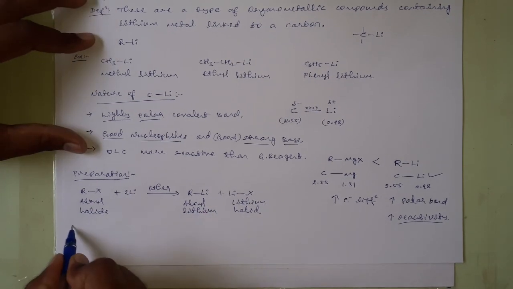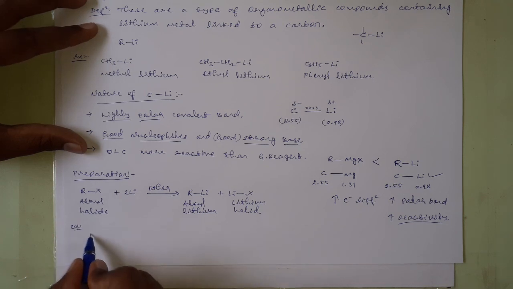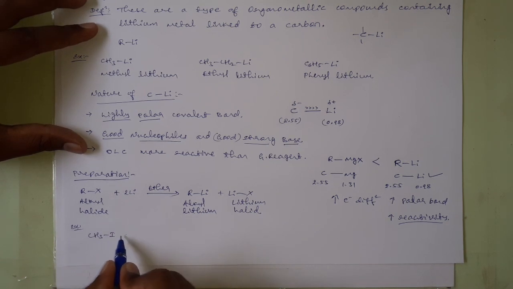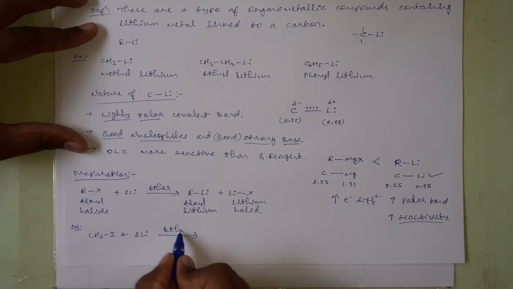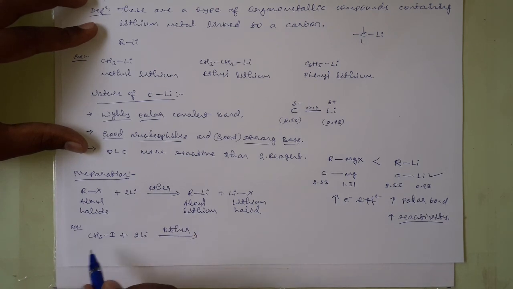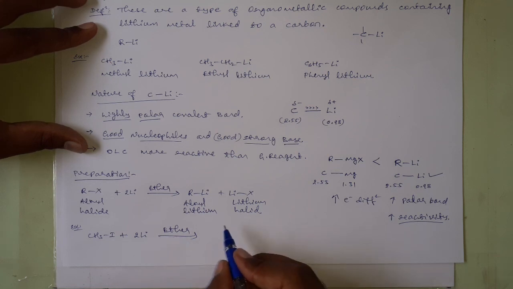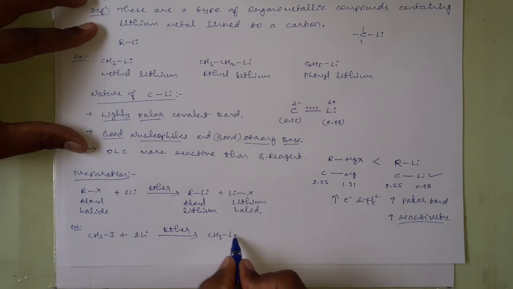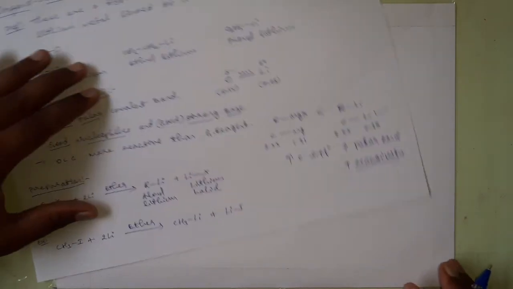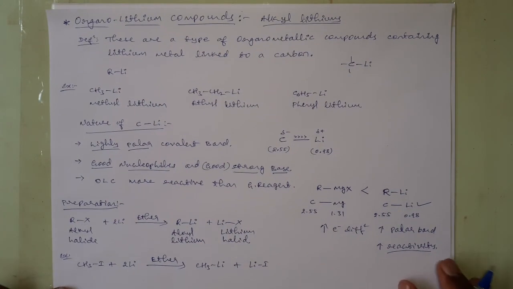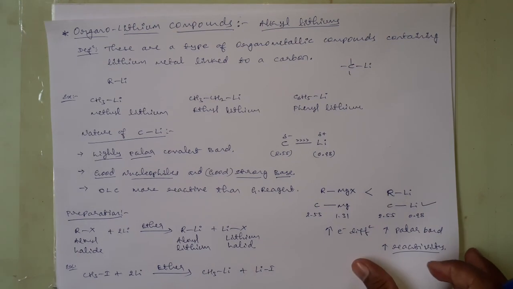Okay. Take for example, when methyl iodide is treated with lithium in presence of ether, we will get methyl lithium along with lithium iodide. This is the preparation method of organolithium compounds. Okay.